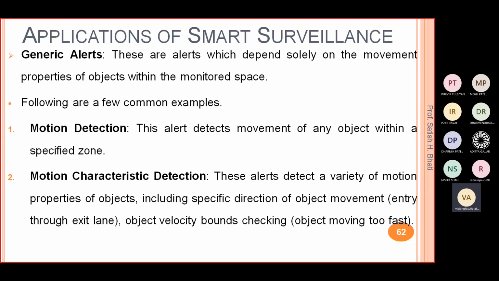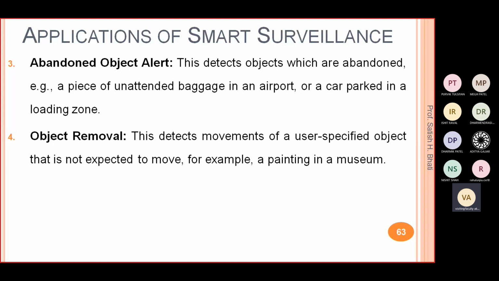Then the third alert we can include in user defined alerts is the abandoned object alert, right? This detects objects which are abandoned, like you will find a bag in the airport which no one is the owner of, right? So, unattended baggage in an airport.